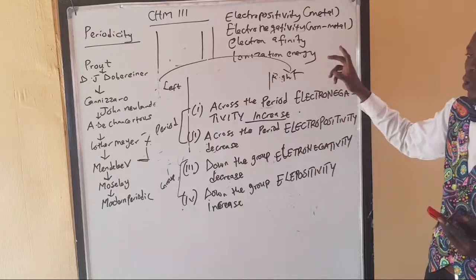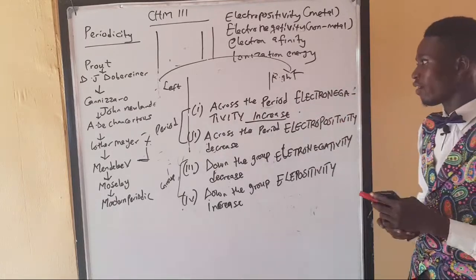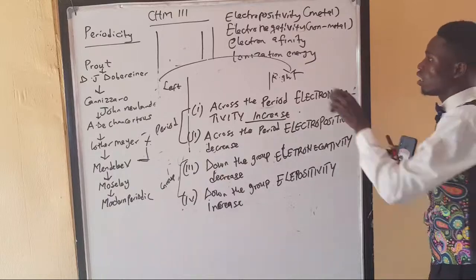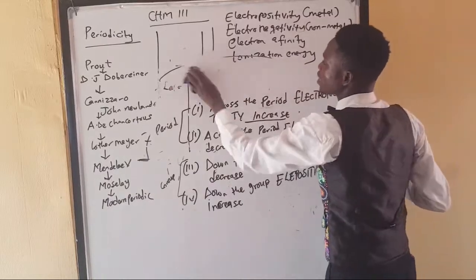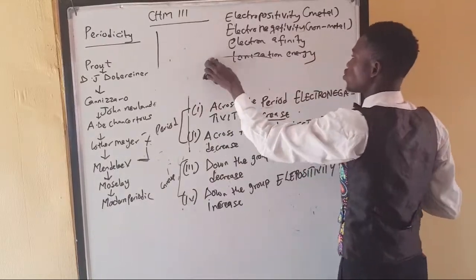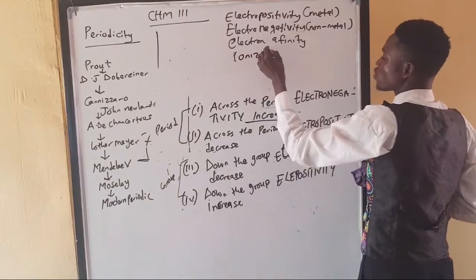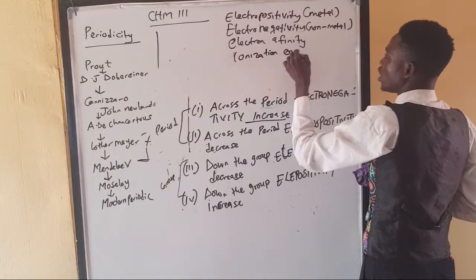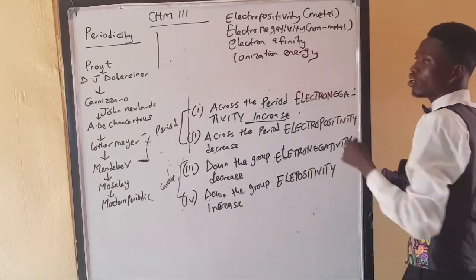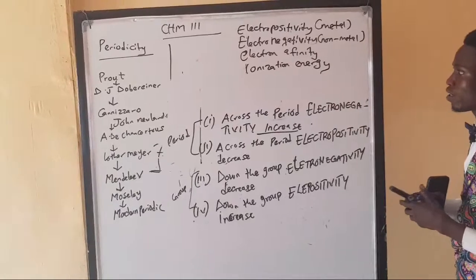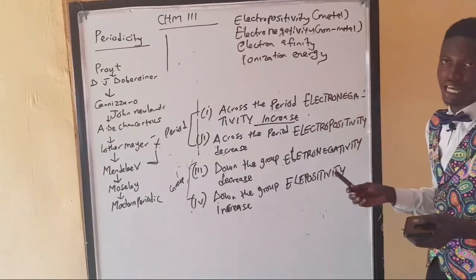Then we have what we call ionization energy. This one is a very, very important phenomenon in chemistry, and as a chemist, whether you are pursuing a career or not, once you are doing chemistry and want to surge ahead, you have to understand that concept. From the name, ionization energy.